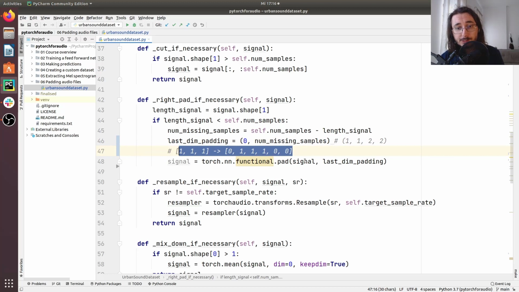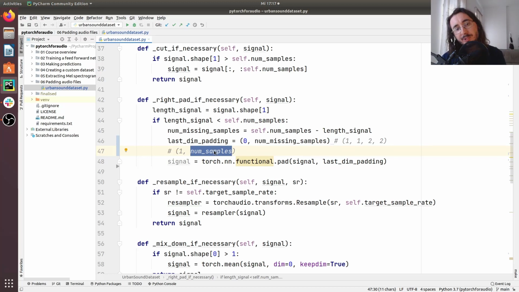In our case, we are only interested in adding padding to the last dimension. Let's remember the shape of our tensor. It's 1 because we only have one channel, and then the number of samples. So we want to right pad on the second axis only.